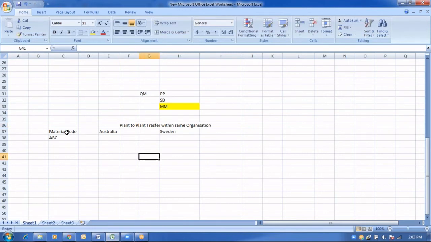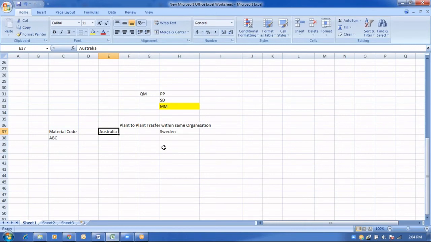There is a material code called ABC, and for this ABC, some urgent requirement is there in the Sweden plant to proceed further with their production. So this material code, which currently exists on the Australia side, they want to transfer to the Sweden side. When a transfer is being carried out, Sweden would be receiving this material from Australia, so automatically an inspection lot would be generated in Sweden.